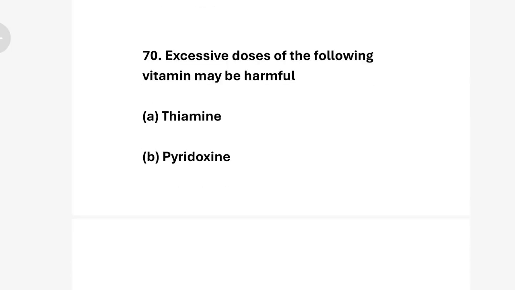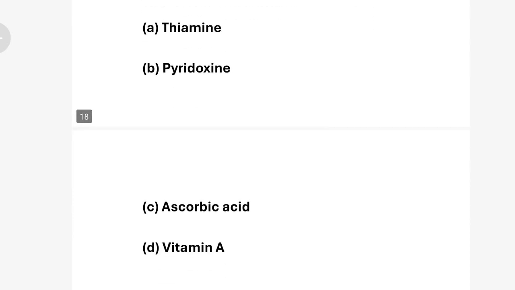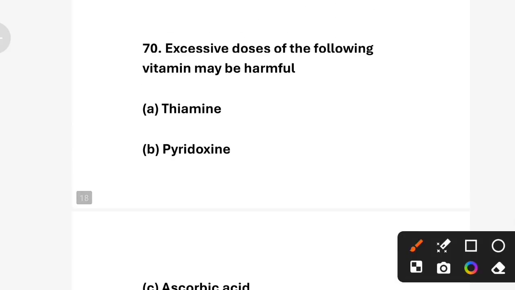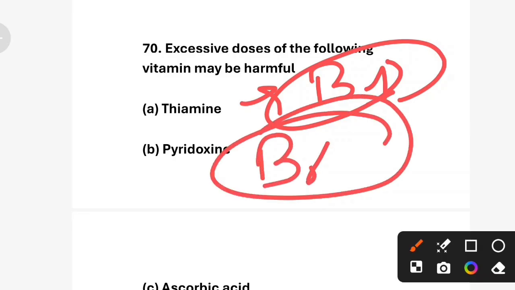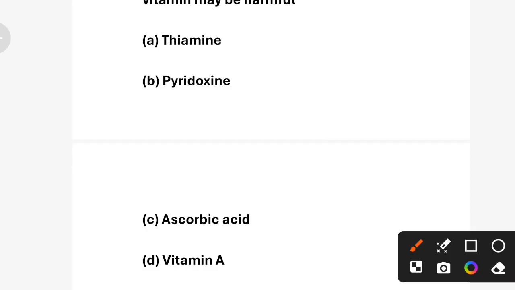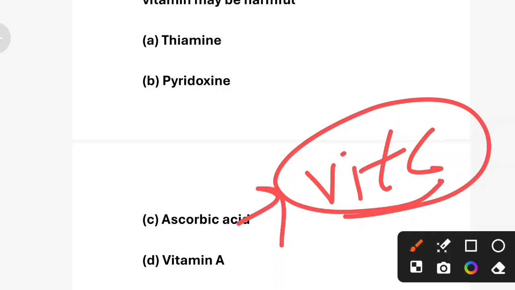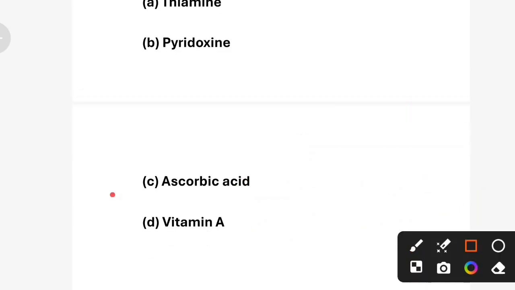Next question. Excessive doses of the following vitamin may be harmful. Option A thiamine, option B pyridoxine, option C ascorbic acid, option D vitamin A. Thiamine is vitamin B1, water soluble. Pyridoxine is vitamin B6. High doses can cause nerve damage but are less harmful than vitamin A. Option C ascorbic acid is vitamin C, water soluble, and is excreted in urine. So correct answer is option D vitamin A.